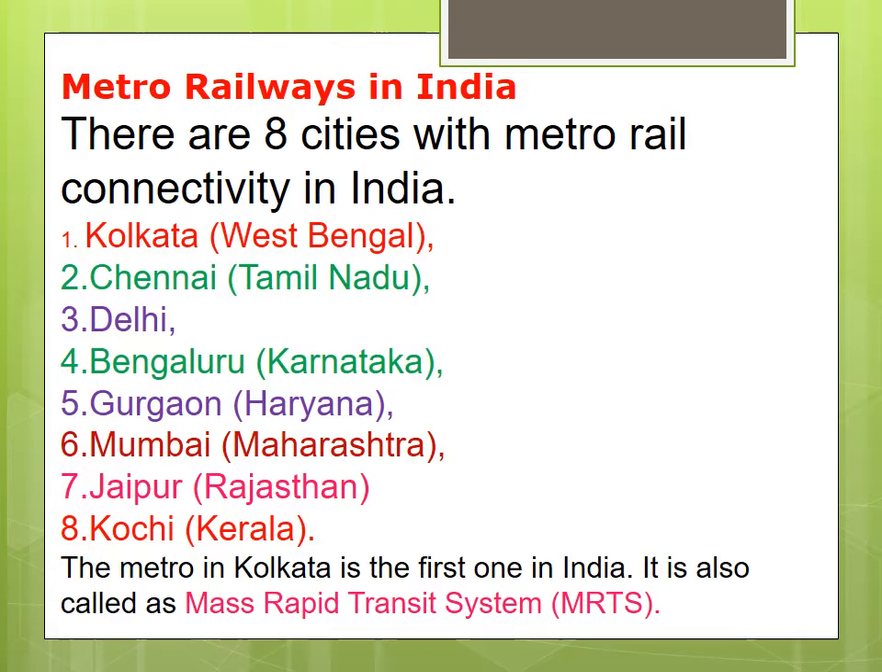Metro railway system means சுரங்கப்பாதை ஓடக்கூடிய train. Okay. So the metro in Kolkata is the first one in India. Kolkata is where they first introduced the metro railway system. That is the first, and the second Chennai, like that it comes. It is also called as Mass Rapid Transit System. Very important. The MRTS full form is Mass Rapid Transit System. So the metro is called MRTS, Mass Rapid Transit System. Got it?